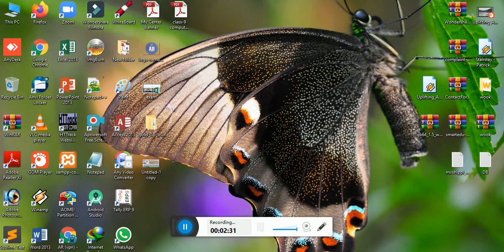Suppose you want a compiler in your computer system, then you cannot use a compiler on your mobile phone. You should install compiler software on your computer device. Without a computer, you cannot use a compiler or do programming. Suppose you develop any website or any software, then you must use your computer. Without a computer you cannot be a developer of any web page or software.